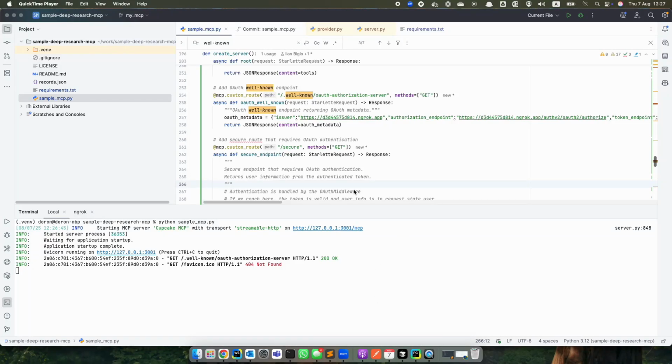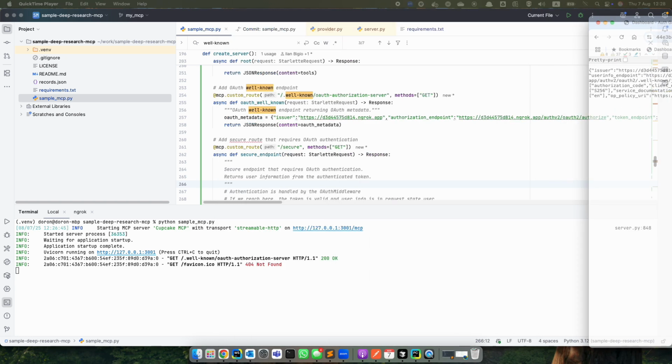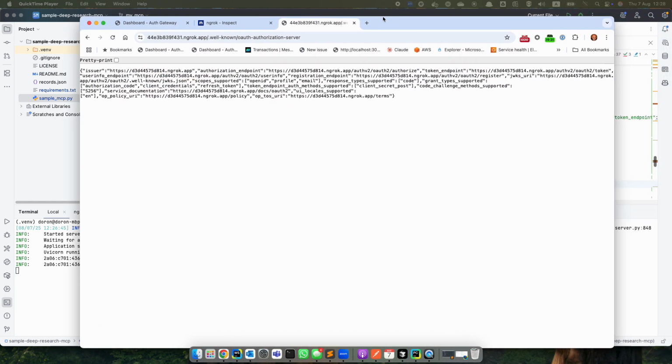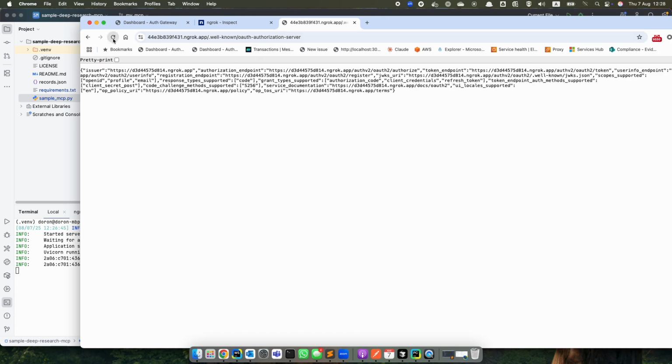Okay, so now I'll show how when using OAuth it doesn't work as expected. I added the well-known interface endpoint to the Python MCP, just so when ChatGPT queries the OAuth authorization server, it will return the path to an authorization server that is mine.